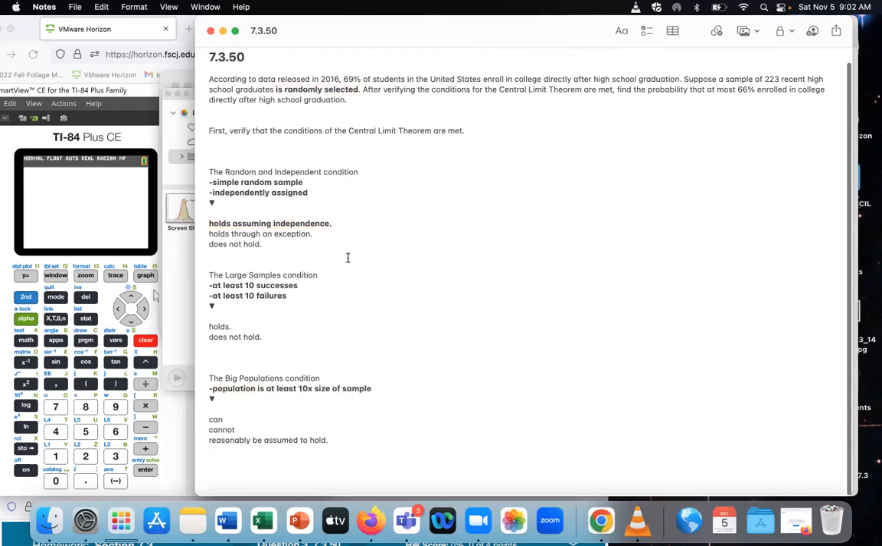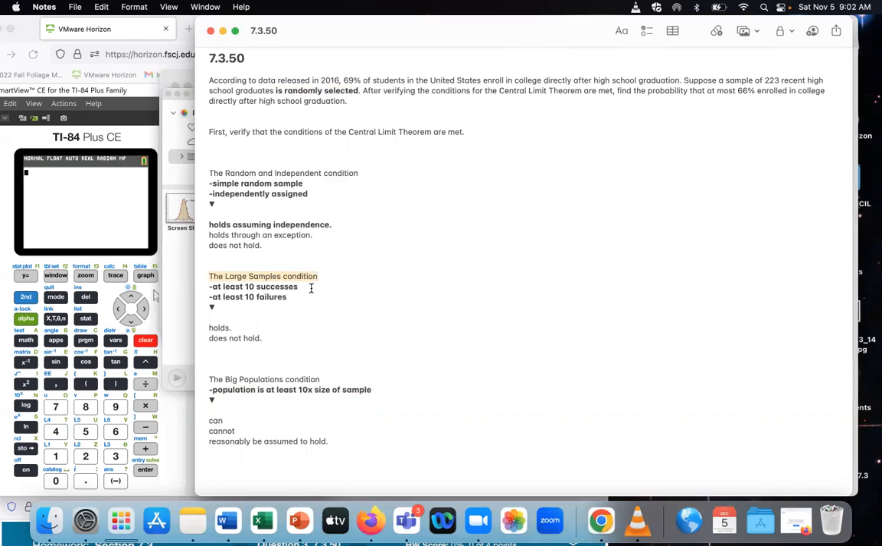Okay. For the second one, the large samples condition, you have to have at least 10 successes. So what's a success? In this case, a success would be a student enrolling directly in college after high school graduation. When you multiply n times p, that's going to tell you the number of successes. And for failures, it's n times 1 minus p, because the failures would be the complement, students that did not enroll in college directly after high school. So at least 10 successes.